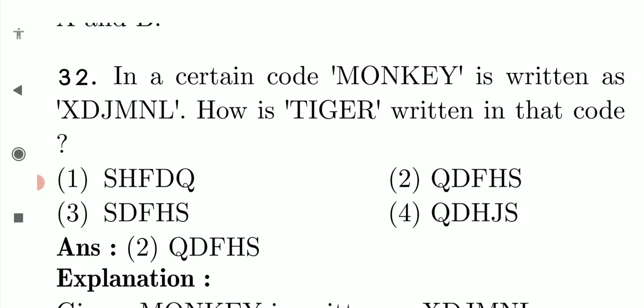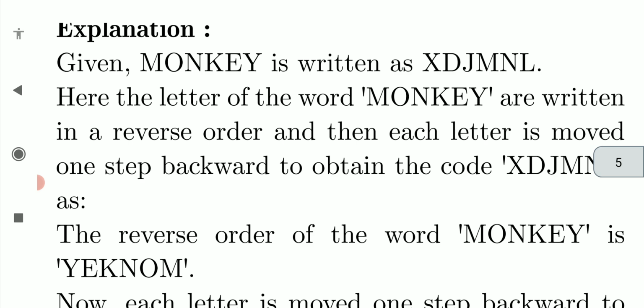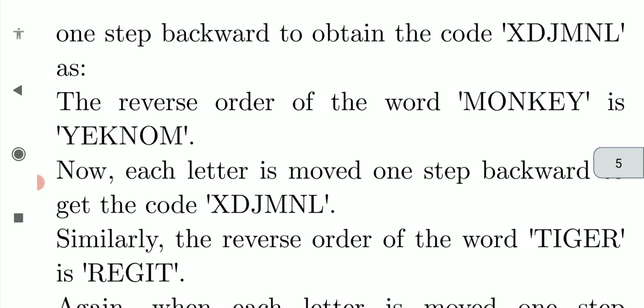Next problem: in a certain code MONKEY is written as XTJMNL. Then TIGER, how can we write? See, MONKEY is written in reverse order, then each letter is moved one step backward in the code. If you write MONKEY in reverse order, you will get YEKNOM, right?